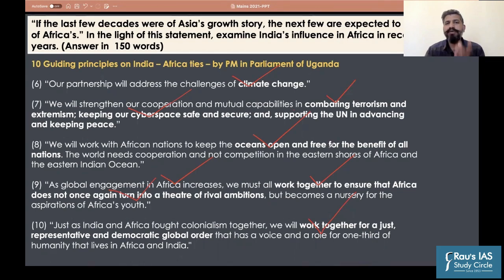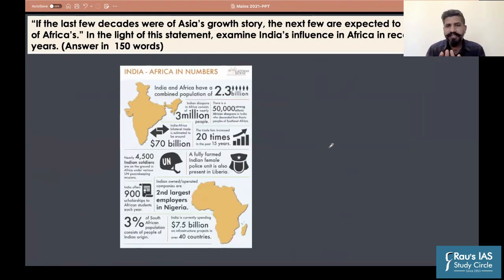Now let's come directly to the question that was asked. If you look at the question, let us look at some of the data. This data will come in handy for us in the examination if we have prepared it properly. The populations of India and Africa combined stand at about 2.3 billion, which is around one third of the global population, isn't it? Plus, India's diaspora in Africa consists of nearly 3 million people working there. So all this data could have been used properly.